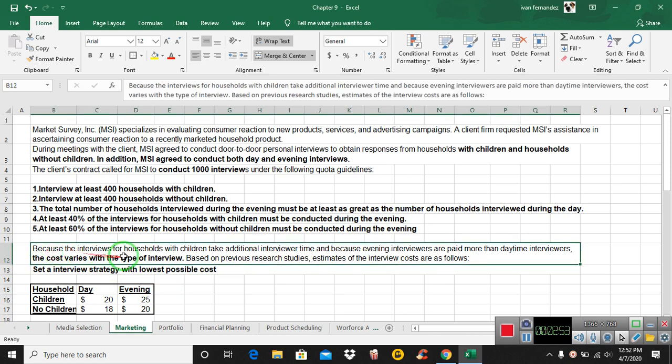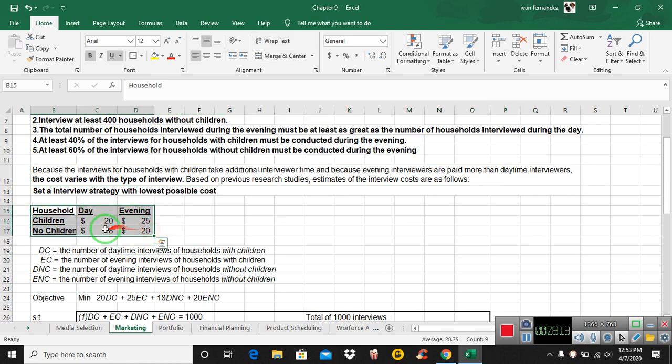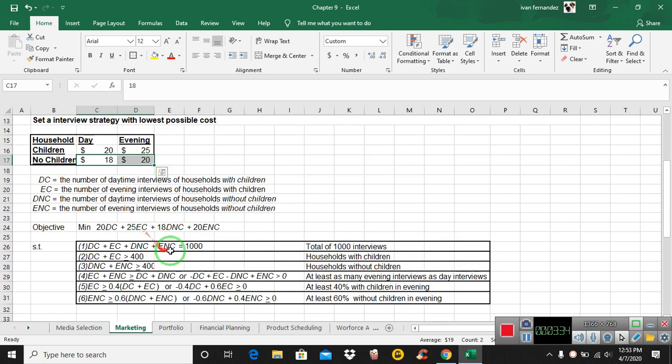Because the interviews for households with children take additional time, apparently it takes longer to do the interview with children than without children. I wonder why. The cost of the interviews varies by that fact, whether you have children or not. So we're given data here about the cost. With children is always a little more expensive than without children. So it's $20 for children day, $25 children evening, $18 for no children day, and $20 no children evening. All right, so I guess that's it.